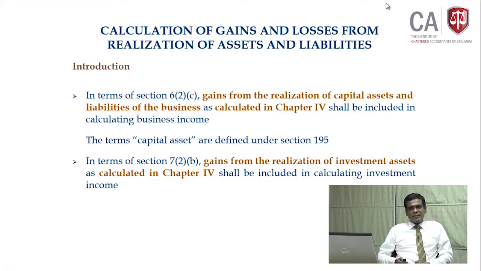What is investment asset? Those capital assets held as a part of investment. That is what we are calling generally capital gain. But how to calculate? Again, this particular provision referred to chapter 4 that we are going to discuss now.